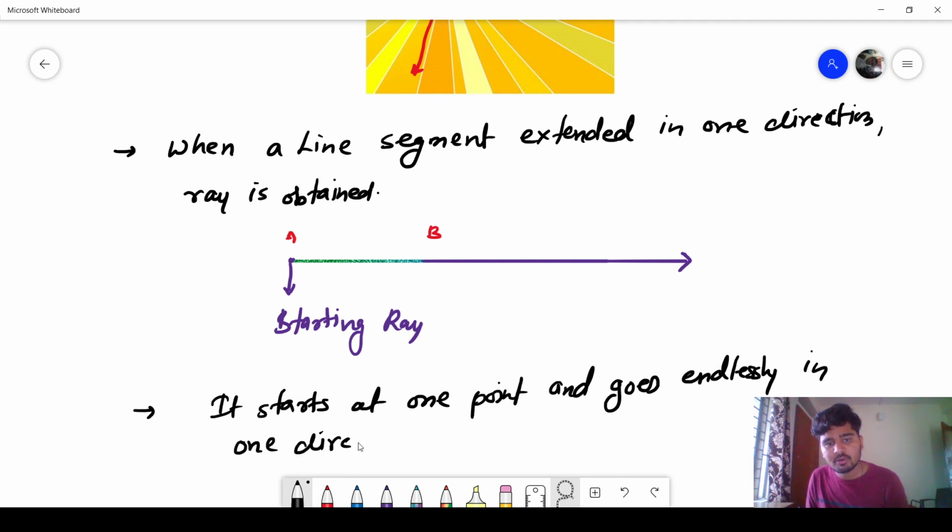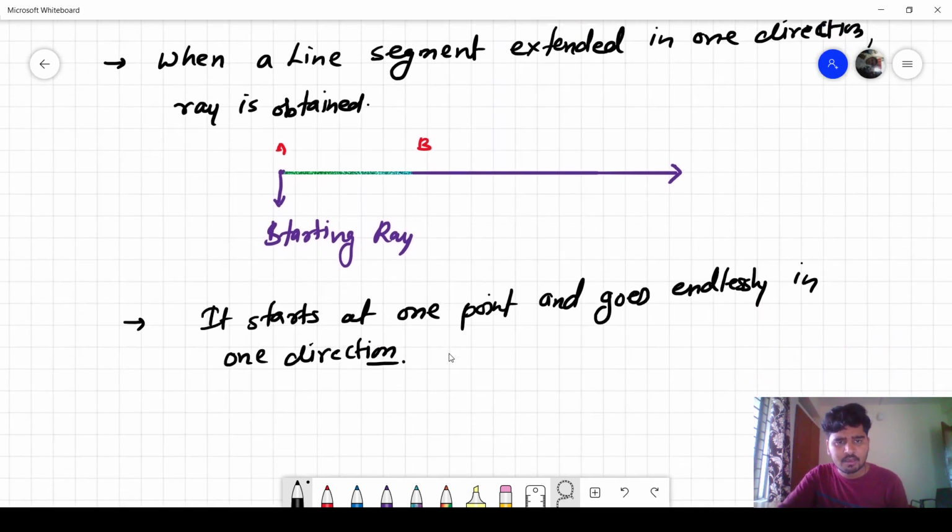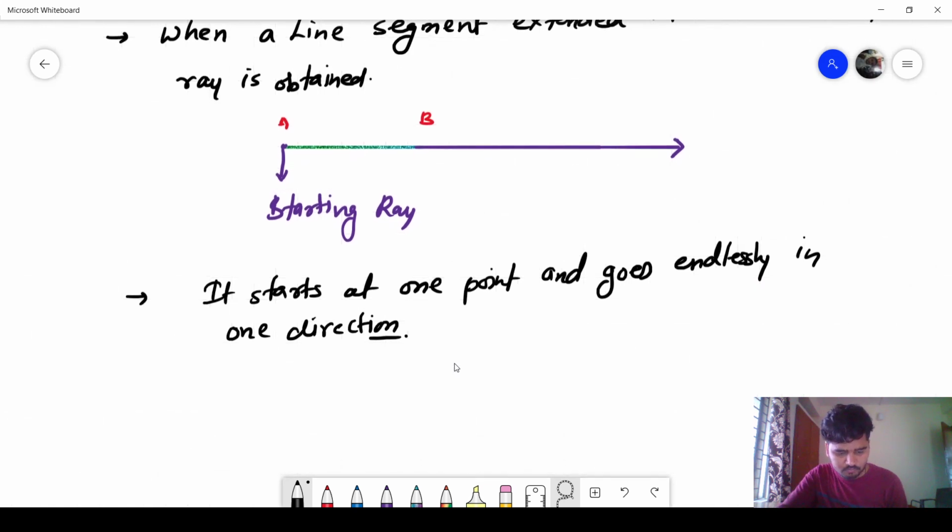Look at the above example: the sun's rays have a starting point, the sun, but if nothing comes in their way, they will go indefinitely. That's why we see sun rays. The example of a ray is the sun ray. Or I can say it is a portion of a line.